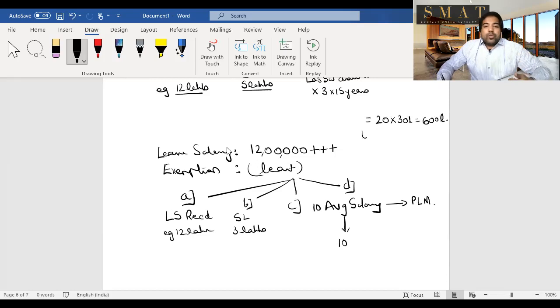But any leaves that you've used, any leaves that you've availed, or any leaves that you've encashed, again I repeat, any leaves that you've used, you went for a holiday, you took some leaves, you availed certain leaves, or you encashed certain leaves.